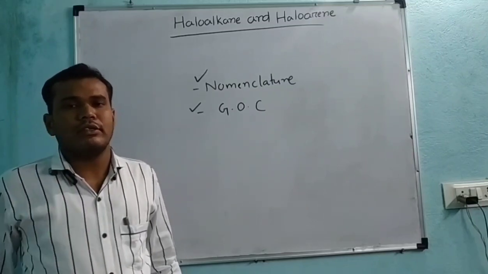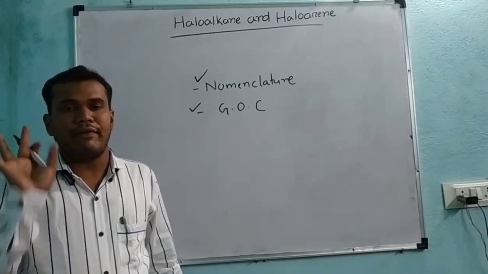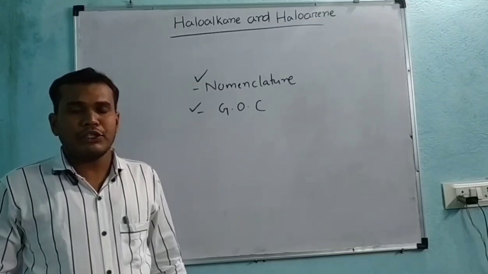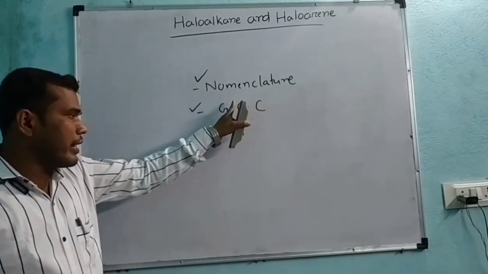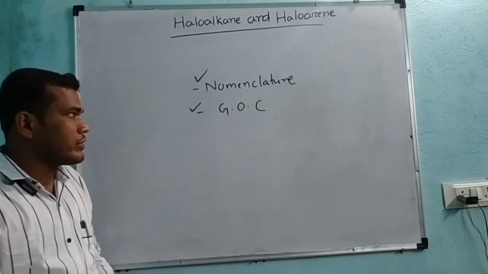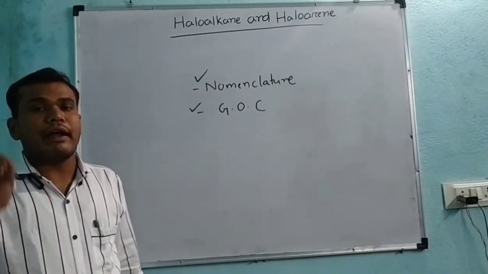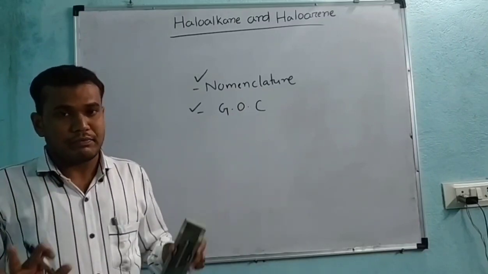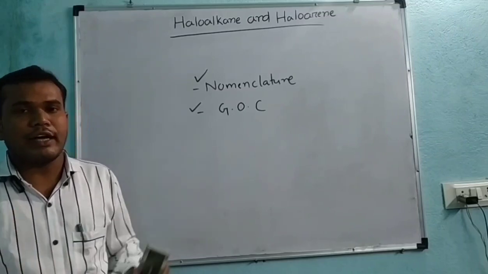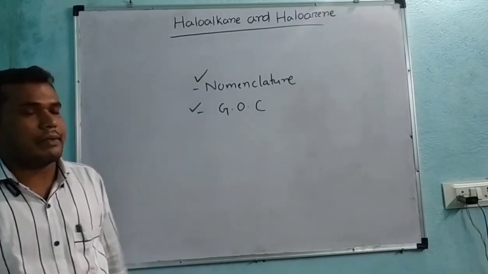People think that organic chemistry is very difficult, but I assure you that if you clear nomenclature and general organic chemistry, then you can secure more than 90% result in organic chemistry. So let us start this chapter.